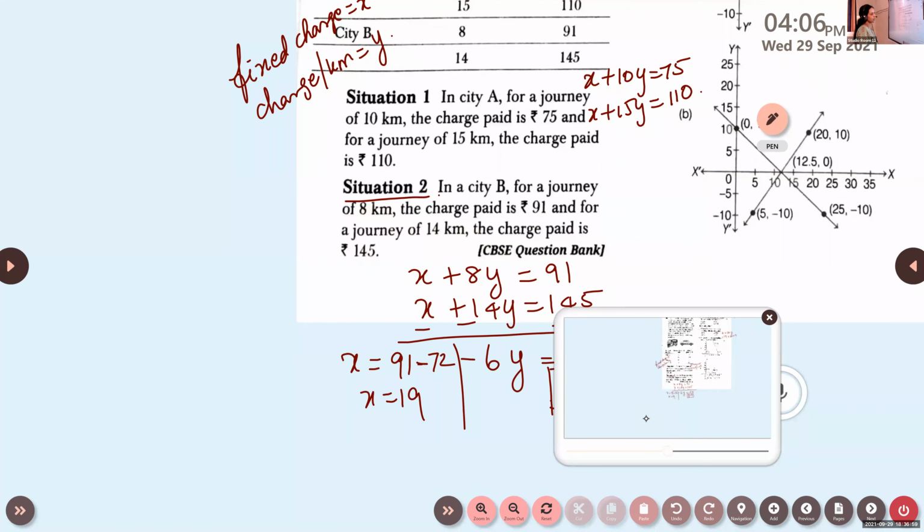What is the age of the man? Y is 6 and X is 30. So the age of the man means X only we need, isn't it? Option will be B.